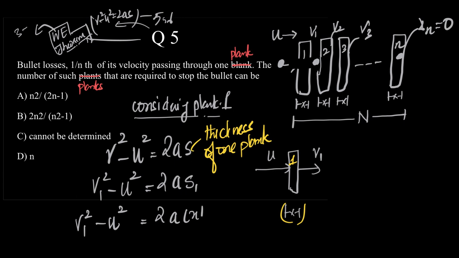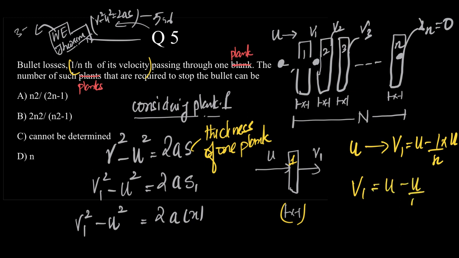Now comes the application of the first part of the question, which says 1/n of its velocity is lost. This means if this is u, then v1 should be u minus 1 by n of u, just 1 by n into u. Therefore, v1 is u minus u by n, or v1 is un minus u the whole upon n.